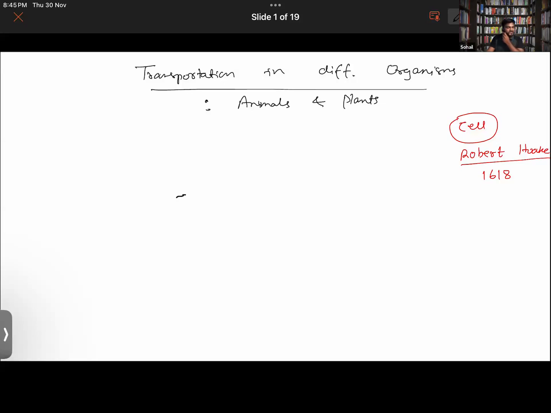Exactly. In the cells also we see that there's transportation of oxygen inside the cell, and then the waste material, that is carbon dioxide, is produced. It has to be excreted out from the cell. So yes, the waste material carbon dioxide is also transported.